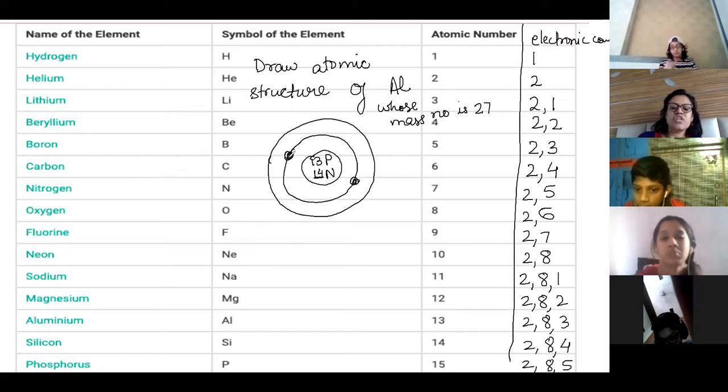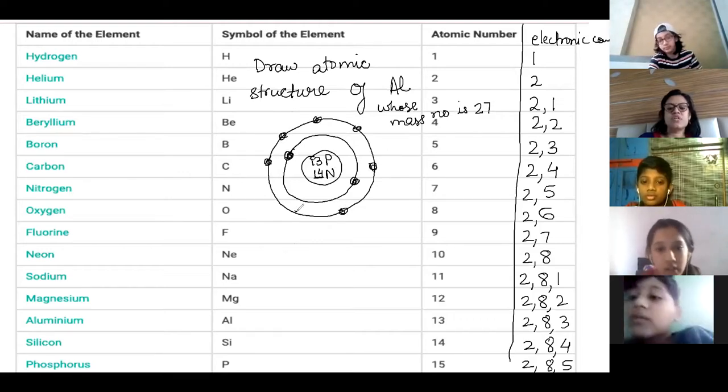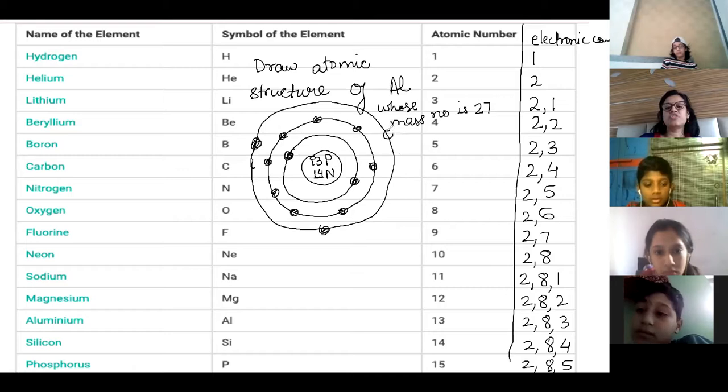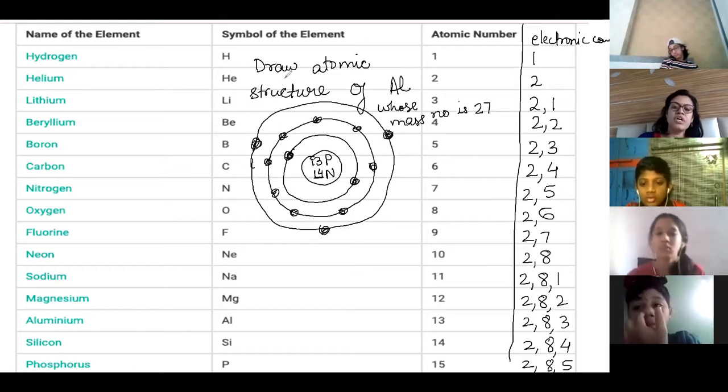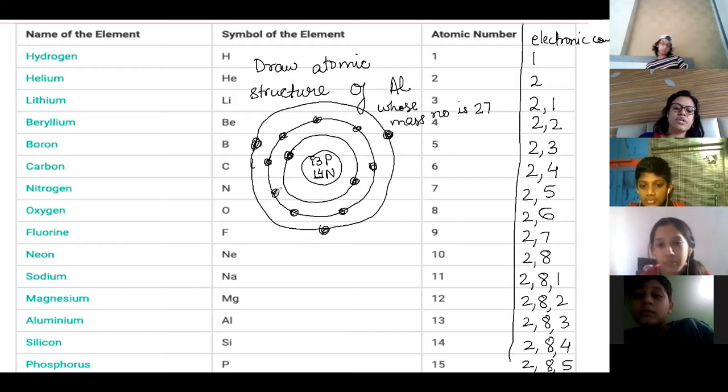In the first shell you will draw 2 electrons. In the second shell, 8 electrons. And in the last shell you will draw 3 electrons. So this is the atomic structure of aluminium. In the nucleus, we can just write 13 protons and 14 neutrons. Electrons you have to draw.